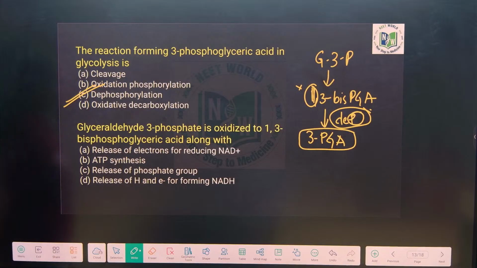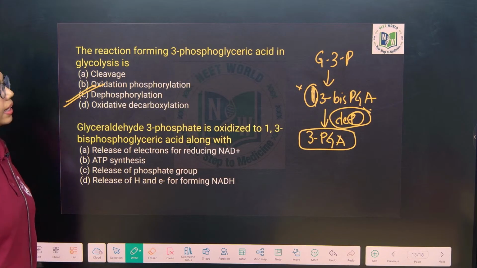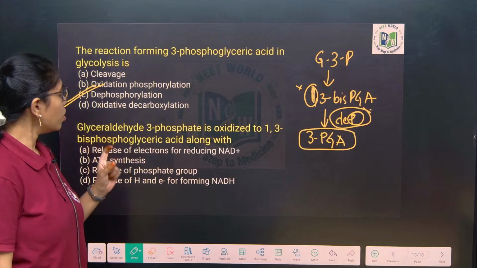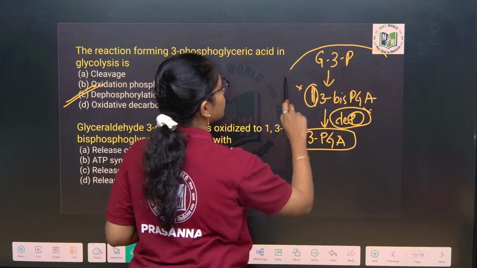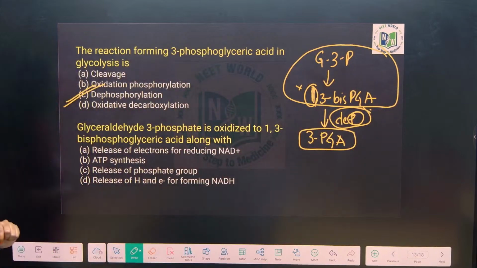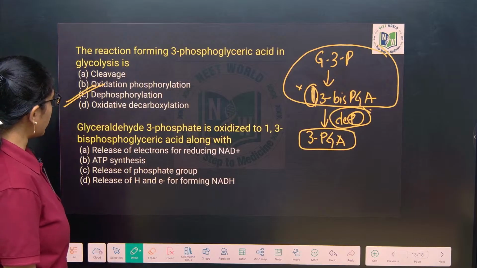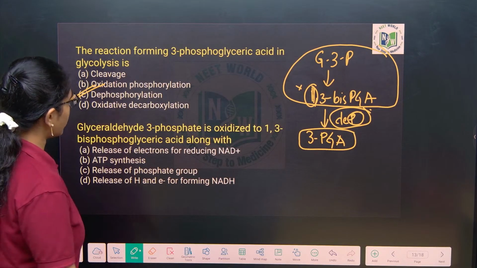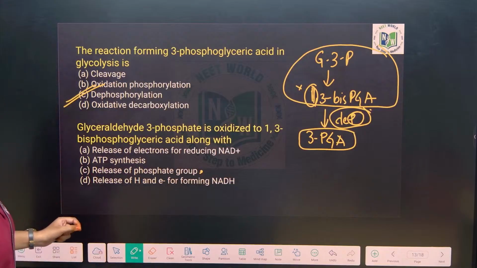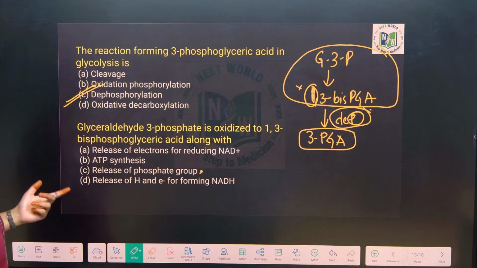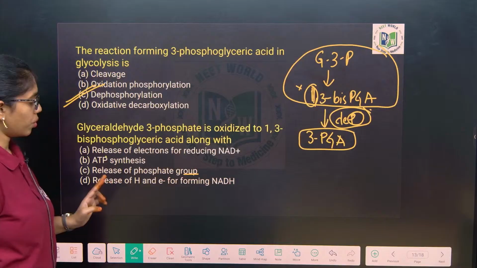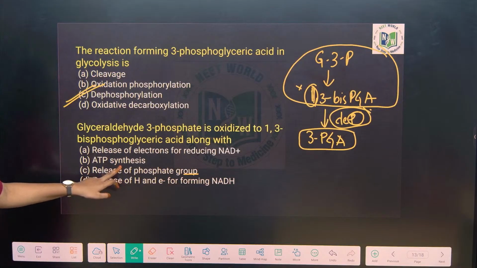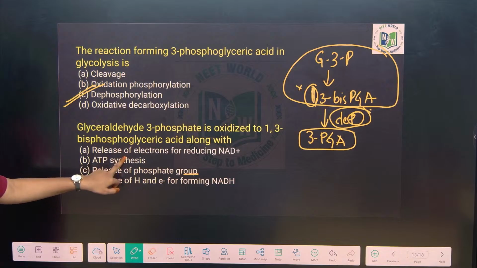Look at here, ma, this question you see. Glyceraldehyde 3-phosphate is oxidized to 1,3-bisphosphoglyceric acid with. Most of the questions I have taken from this only. No issues, take your time and answer. Release of phosphate group, okay. Let me check it out. Glyceraldehyde 3-phosphate is oxidized to 1,3-bisphosphoglyceric acid along with release, no, addition of phosphate group, no, but it is not release of phosphate group. ATP synthesis, no, there is no ATP synthesis. Release of electrons for reducing NAD plus.